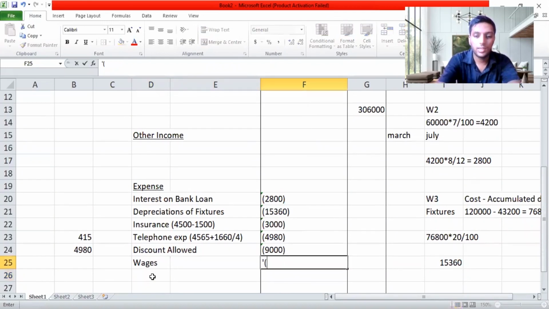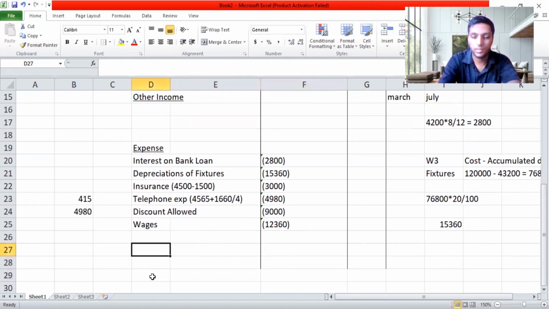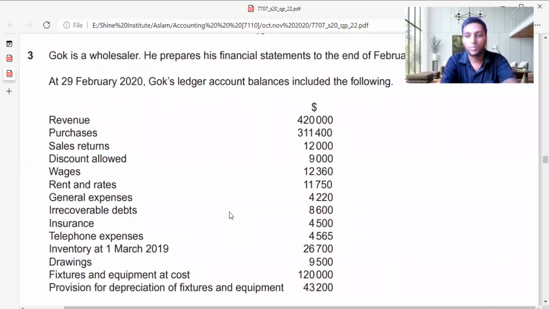Earlier papers 37110 paper was a bit tougher than 7707. Maybe due to the pandemic, you guys are having a chance of doing this paper a bit easier. Anyway, so let's move on.